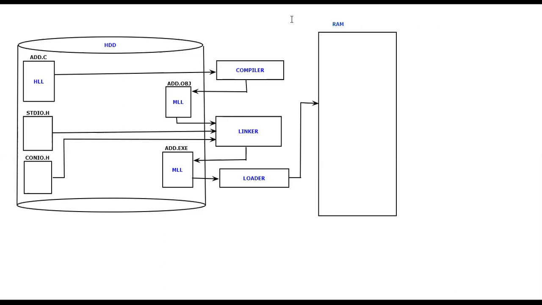And once the RAM is there, inside the RAM I should load my executable file now. So if I want to load the executable file, the loader will take the responsibility and is going to load like this. Whatever you are going to load on the RAM, we are going to call with one name. We will call it the executable image. I would like to tell this happens to be the executable image. That means a copy of the executable file is what you are going to get on the RAM.